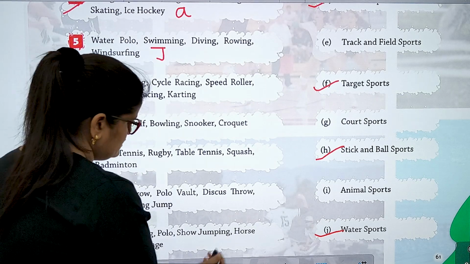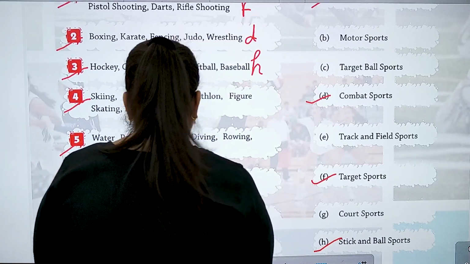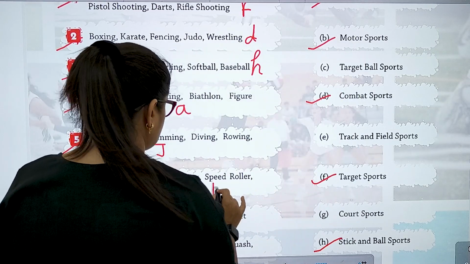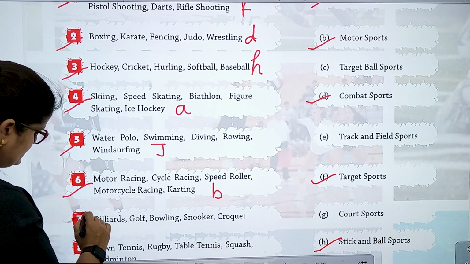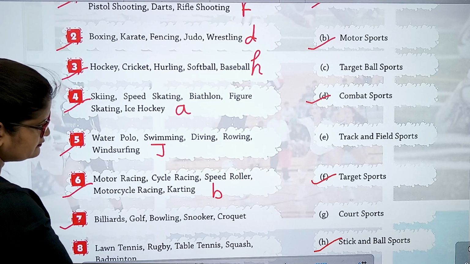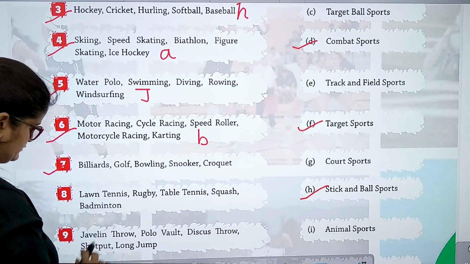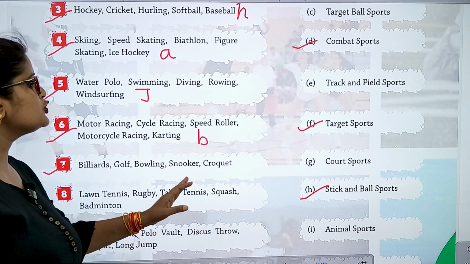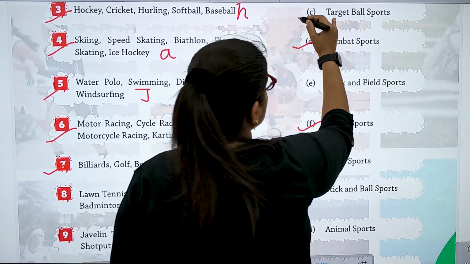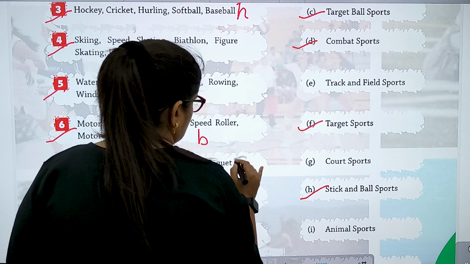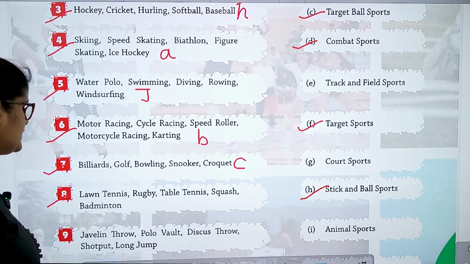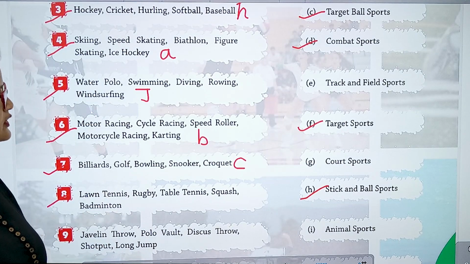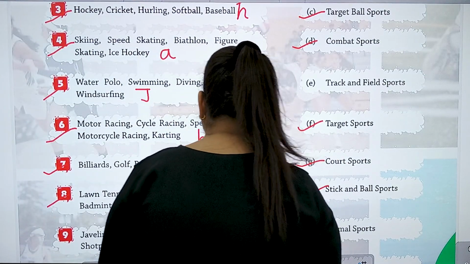So these are the option B, motor sports. These are the motor sports. Option is B. Number 7 billiards, golf, bowling, snooker and croquet. Target ball sports. These are these. Option is C. Number 8 lawn tennis, rugby, table tennis, squash and badminton. So these are the court sports. Option G.